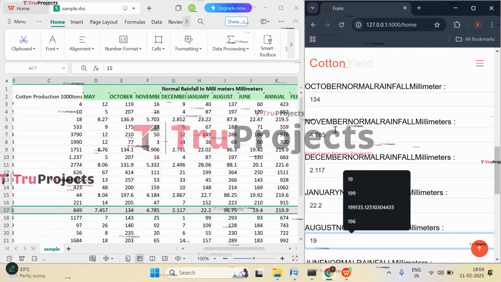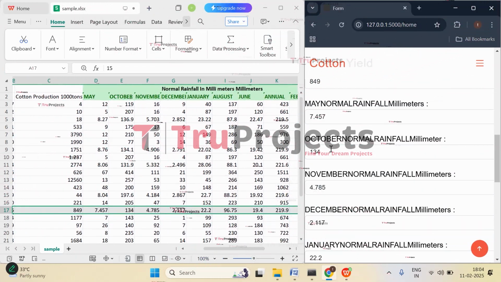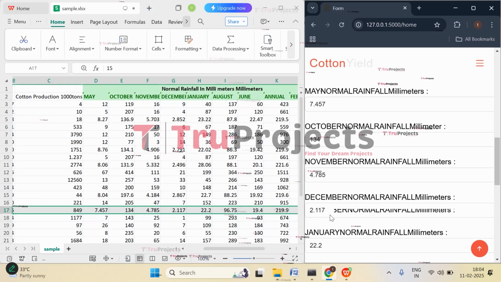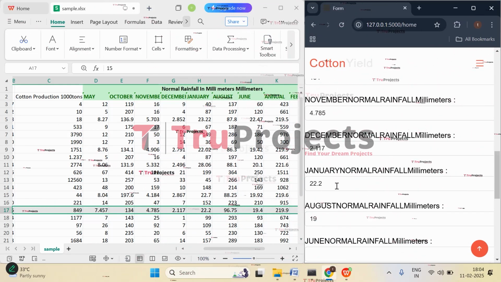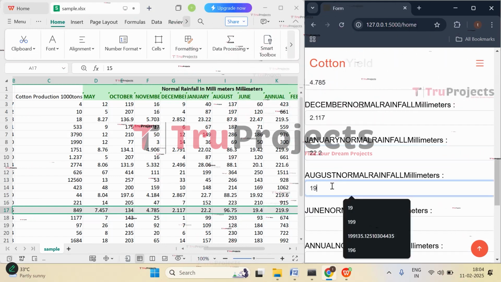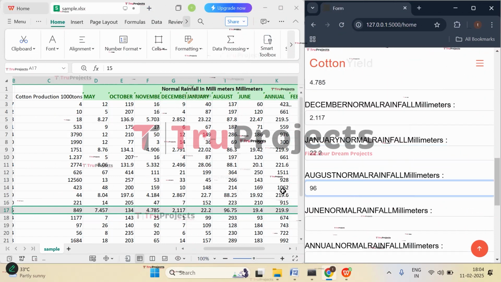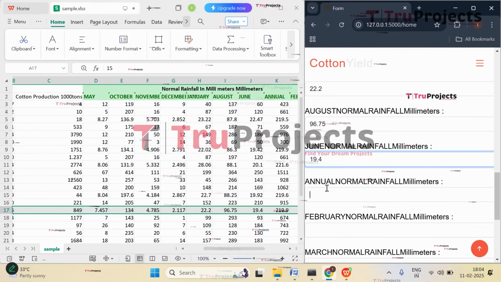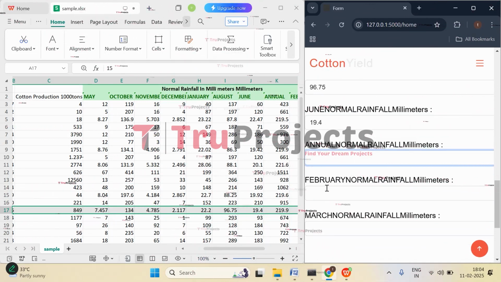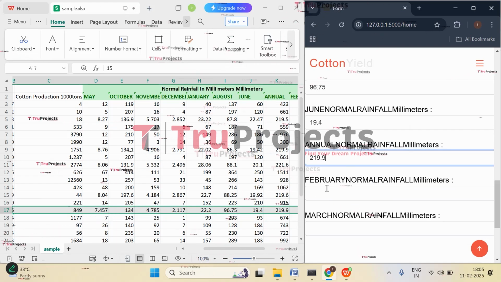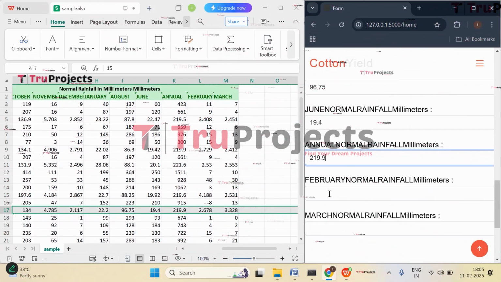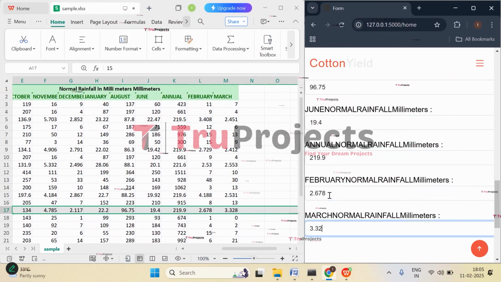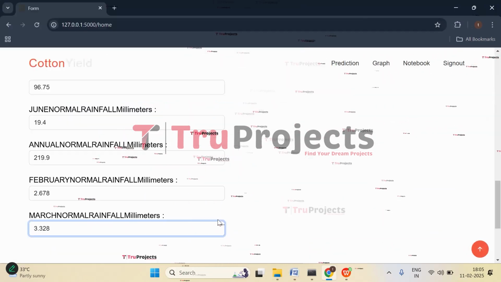Let's recheck again. So here in the month of May it is 7.457, in October it is 134, in the month of November it is 4.75, in the month of December it is 2.117, in the month of January it is 22.2, and in the August month it is 96.75. And then in the June month it is 19.4. Annual normal rainfall is 219.9. And in the month of February we have 2.678, and then we have 3.328. And now click on predict.